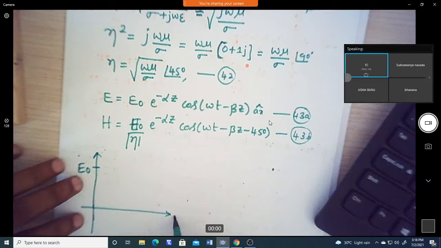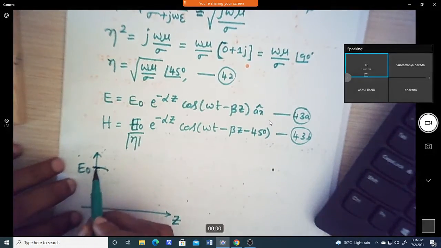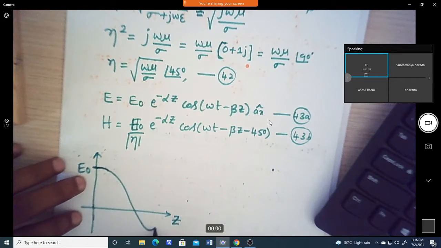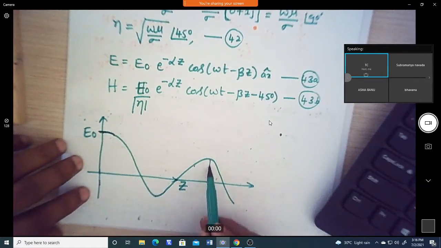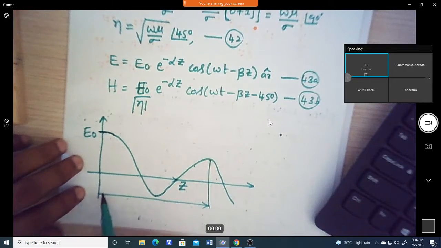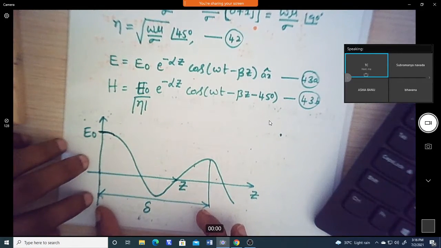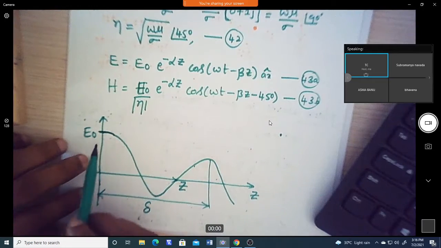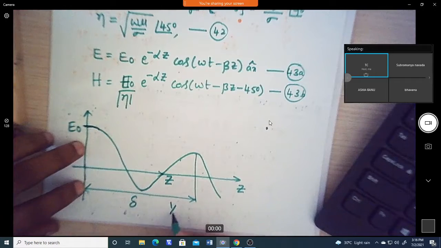So now, the wave is propagating along the z direction. At maximum magnitude the amplitude is E naught, and it will decrease; this is wave attenuation, the wave amplitude decreasing. Now if I take a distance in the z direction, which is named delta, the wave amplitude over this distance will reduce by 1 by e times.